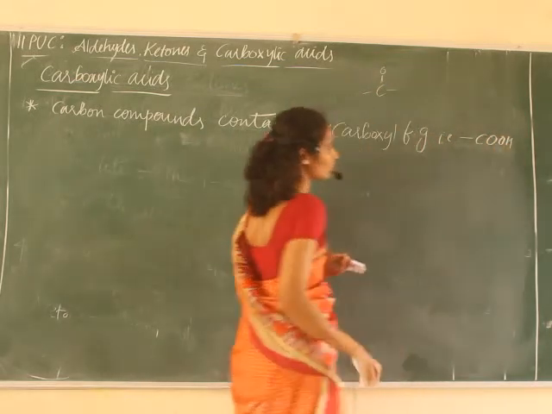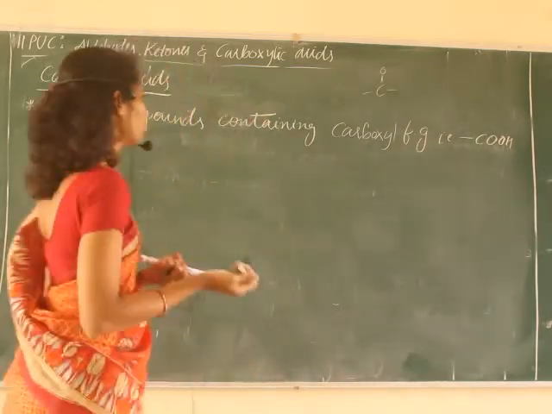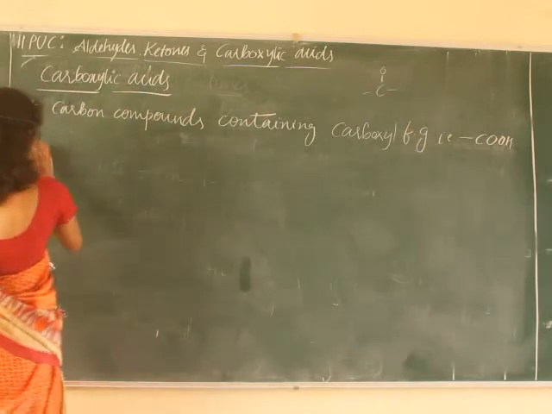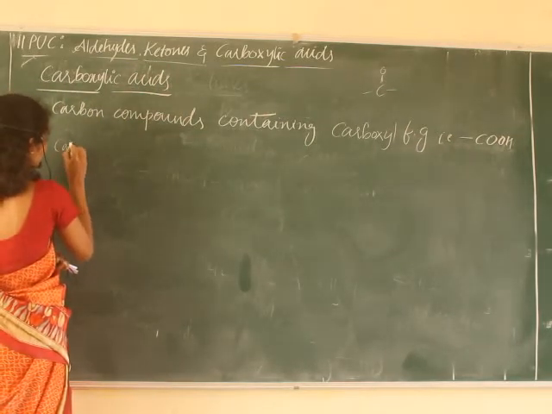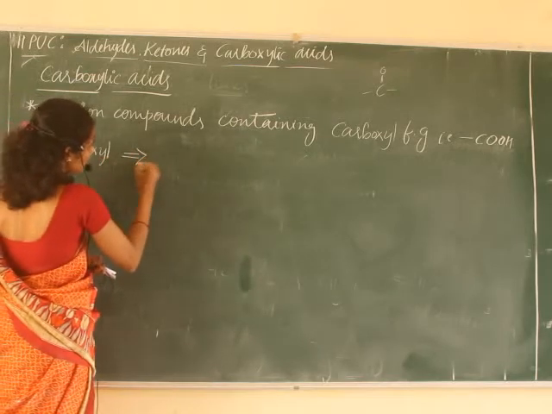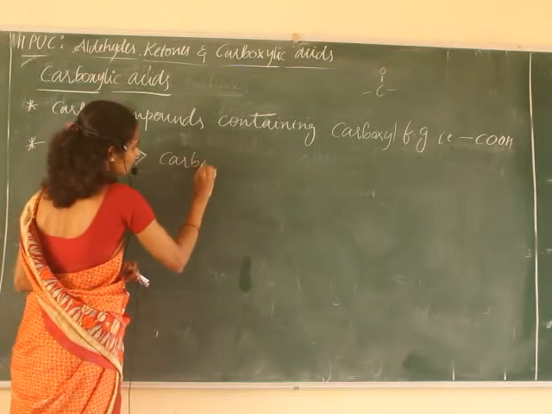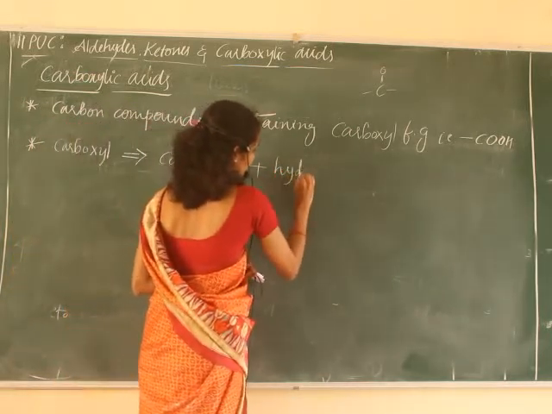COOH functional group. What is the difference between carboxyl functional group and carbonyl functional group? Carboxyl is nothing but containing carbonyl and hydroxyl.